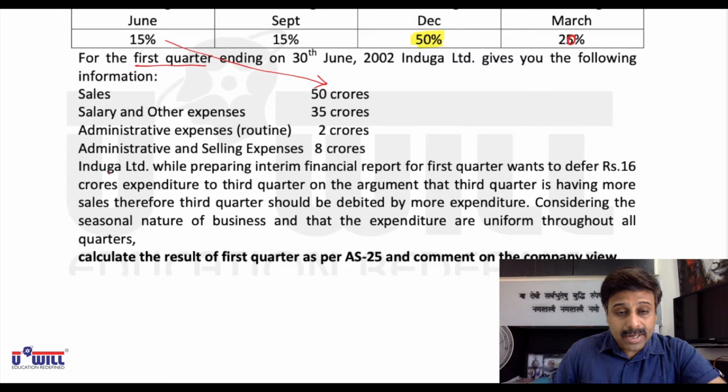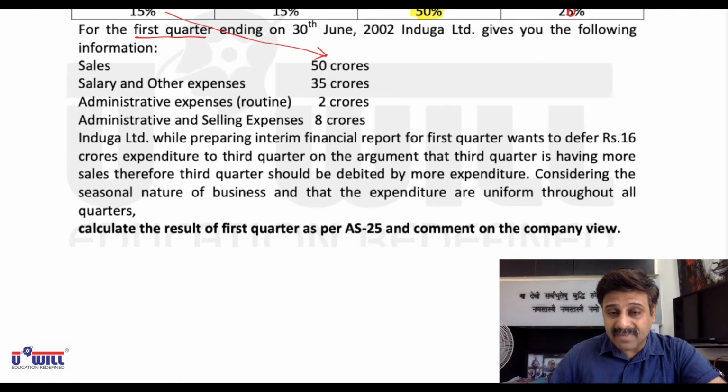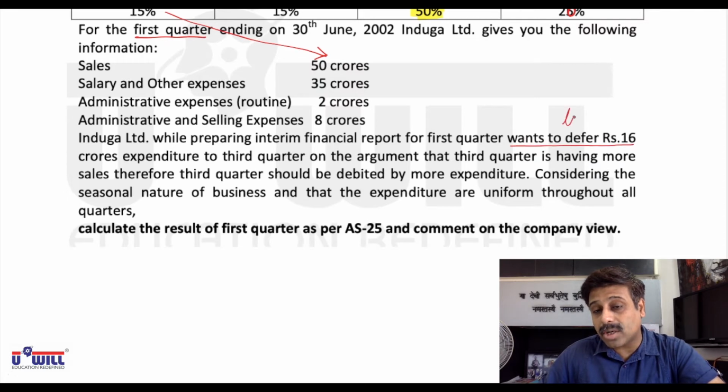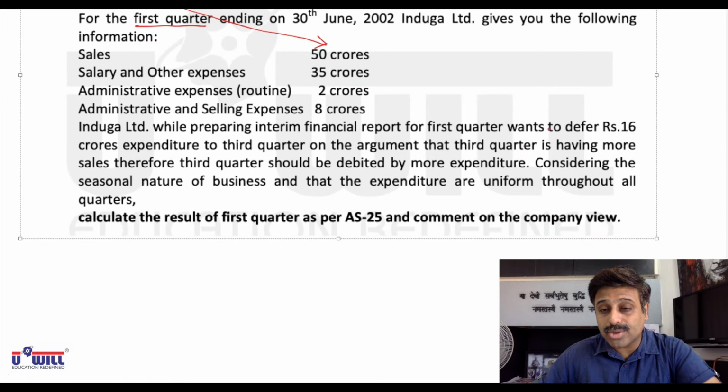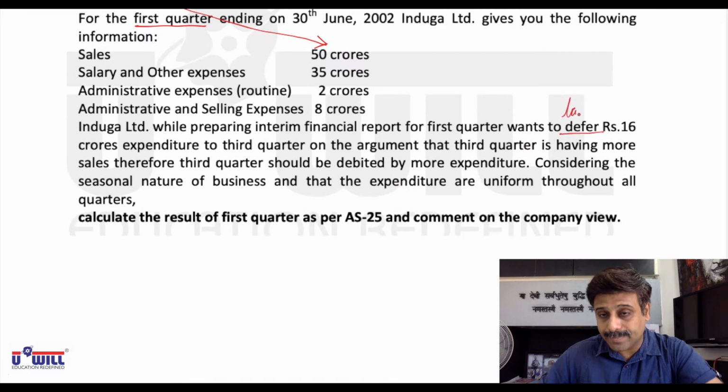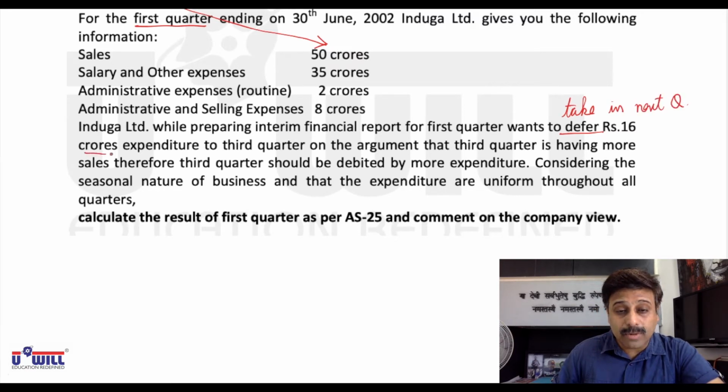Induga Limited, while preparing the interim financial report for the first quarter, wants to defer, meaning take in the next quarter, rupees 16 crores of expenditure. Which quarter are they talking about?